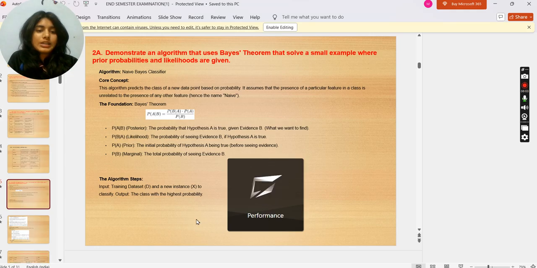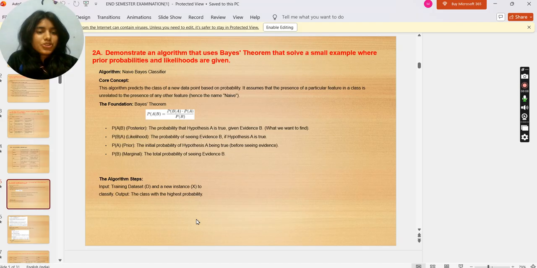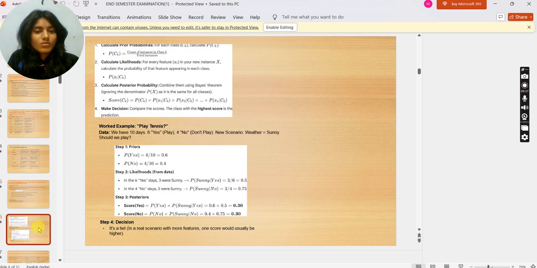P(A) is the prior, the initial probability of hypothesis A being true before seeing evidence. P(B) is the marginal, the total probability of seeing evidence B. The algorithm steps: input, training dataset D and a new instance X to classify; output, the class with the highest probability. Now we calculate prior probabilities by the formula, calculate likelihoods by putting values in the formula, calculate posterior probability by putting in the formula, and make a decision: compare the scores, the class with the highest score is the prediction.